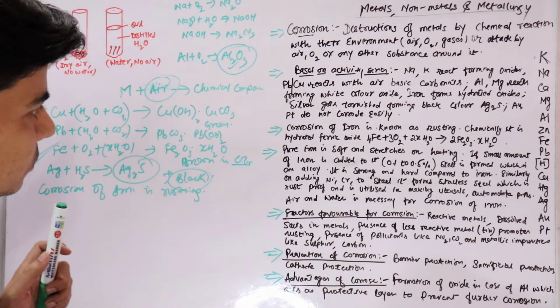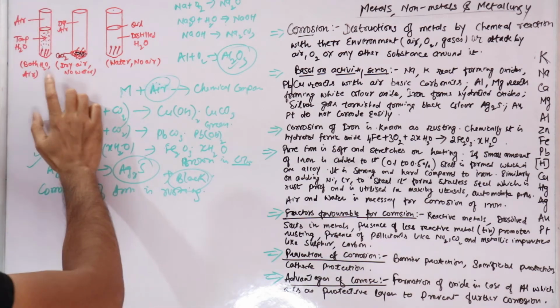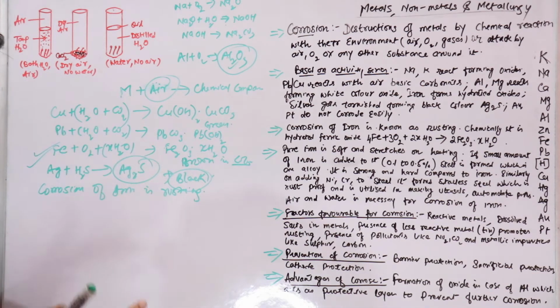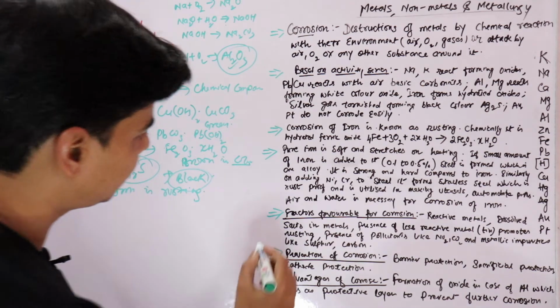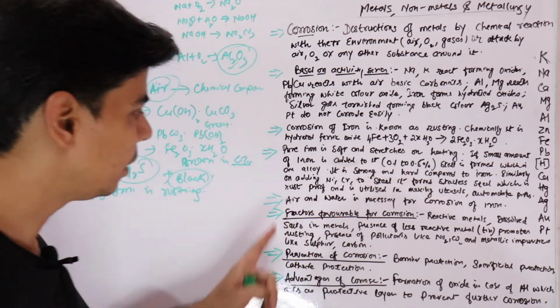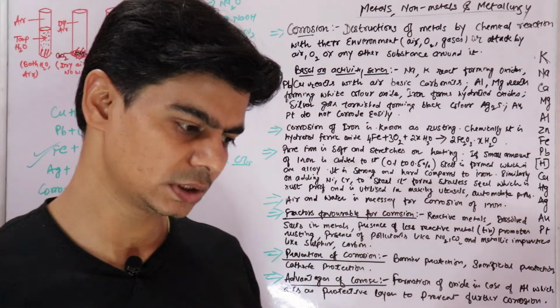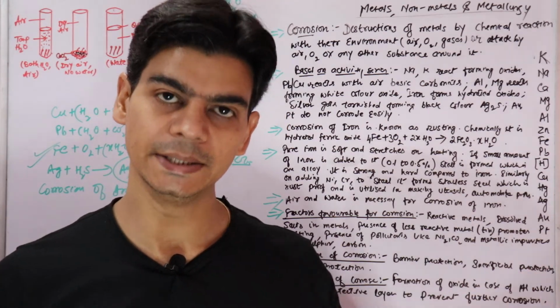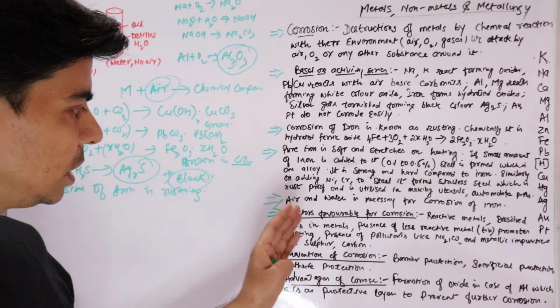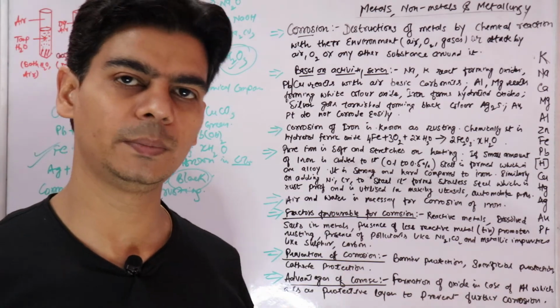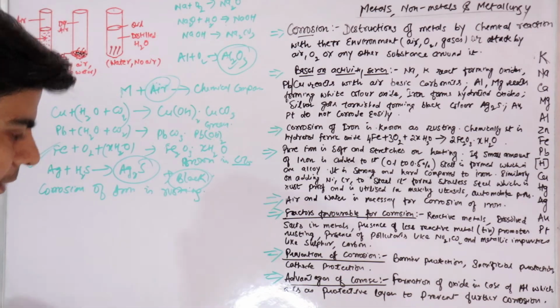Now this is an experiment. One point is that air and water are necessary for corrosion of iron. Among all the metals, corrosion of iron is important, and we will study it in a little more detail.